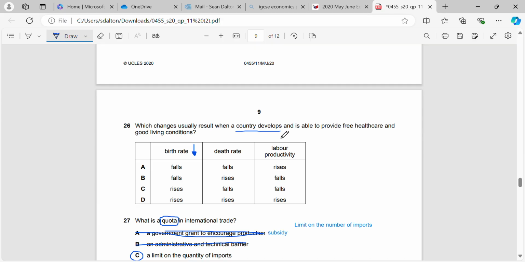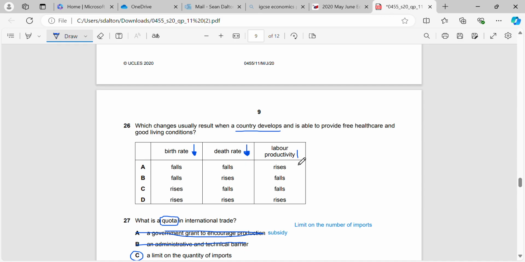the rate at which people will have children will reduce, because they're going to focus on their careers more. Birth rate will go down, but the death rate will also go down, because we're told that we're providing free healthcare, so we're going to be able to treat more sick people.